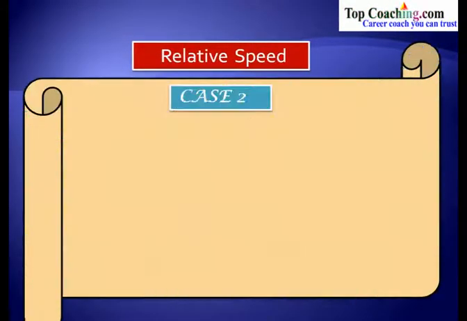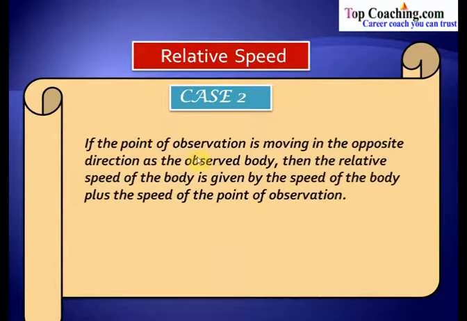The second case is if the point of observation is moving in the opposite direction as the observed body, then the relative speed of the body is given by the speed of the body plus the speed of point of observation.